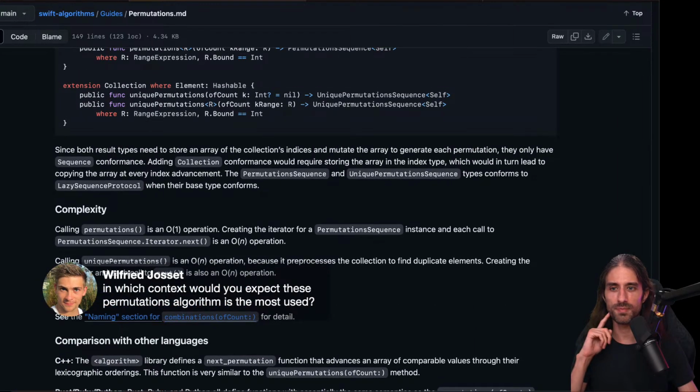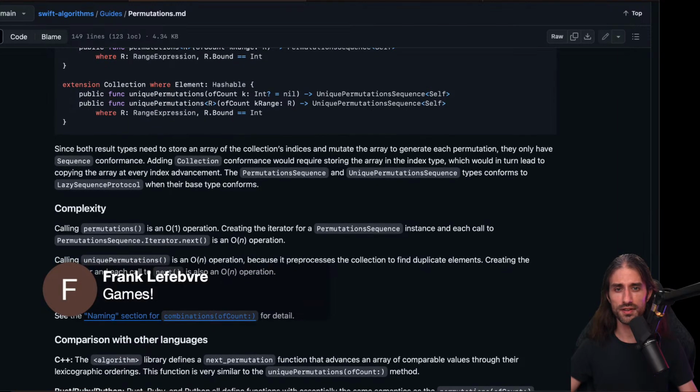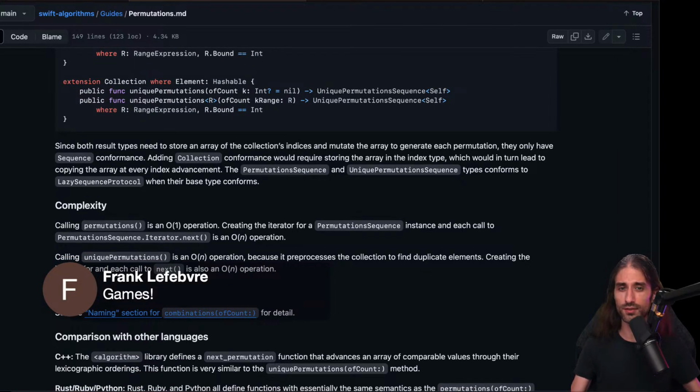In which context would you expect this permutation algorithm to be the most used? I would say in an iOS app, I think this makes maybe more sense on the back end. It can make sense to do this kind of computation when you need to implement some business logic that deals with randomness, for instance, or if you want to do some matching. Games also often need to do that, but often the logic for it is on the back end.